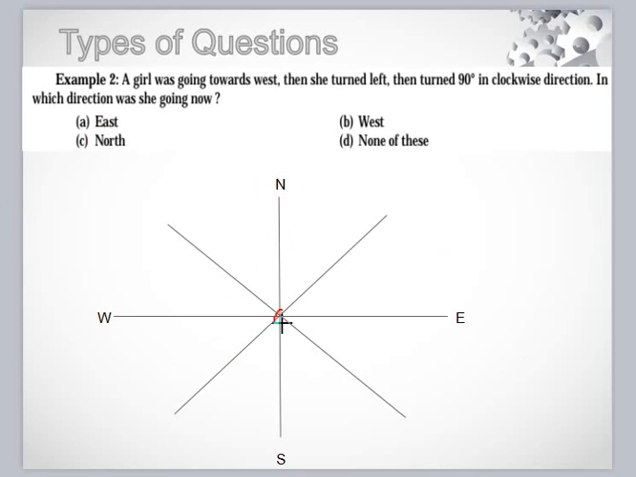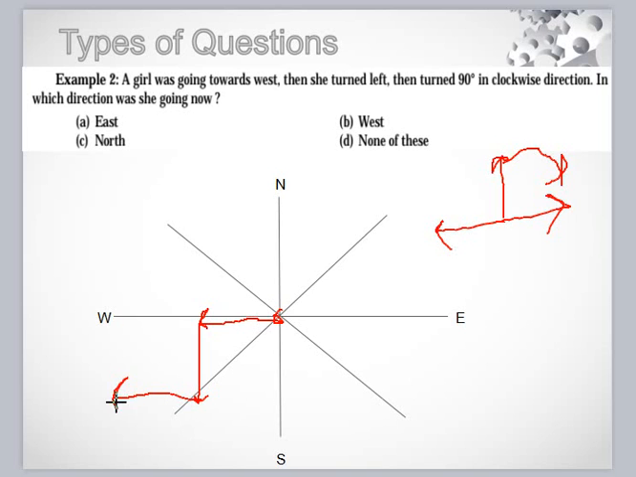A girl was going toward west. Okay, initial position of girl is here. She is going toward west. Then she turned left and then turned 90 degree in clockwise direction. Guys, if a person Ramu is facing toward this direction, and I am saying that Ramu turns clockwise 90 degree, then clockwise is this direction, and anti-clockwise is this. So here girl moves 90 degree in clockwise direction. Okay, so this is girl's direction. In which direction was she now going?